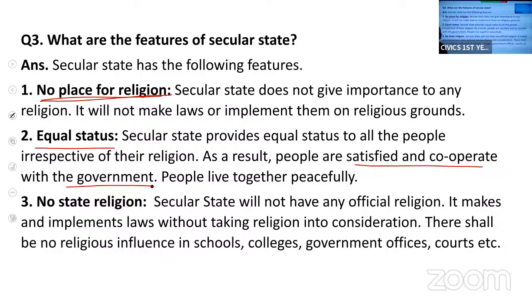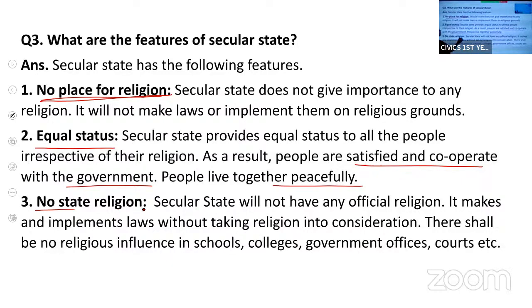All the people from different religions live peacefully together.